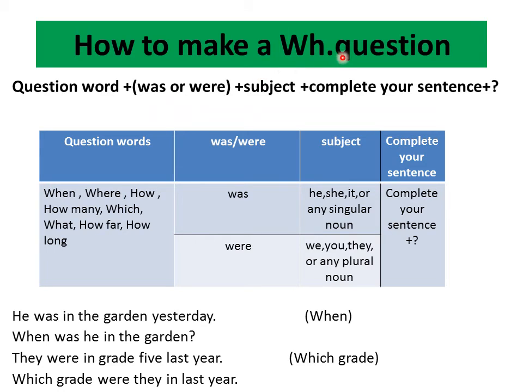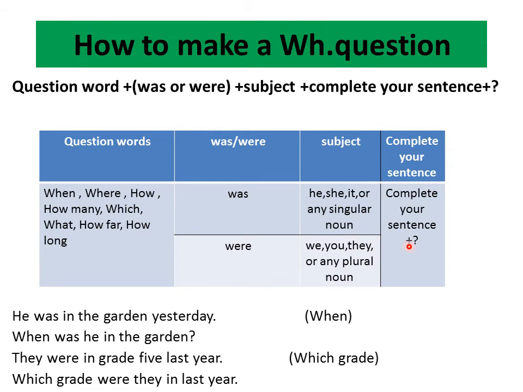How to make a WH question? Start with the question word, then was or were according to your subject, then complete your sentence and the question mark. Question words like what, when, where, how, how many, which, how far, how long. And then was or were. I choose was or were according to the subject. If my subject is he or she or it or any singular noun, I use was. If my subject is we or you or they or any plural noun, I use were.